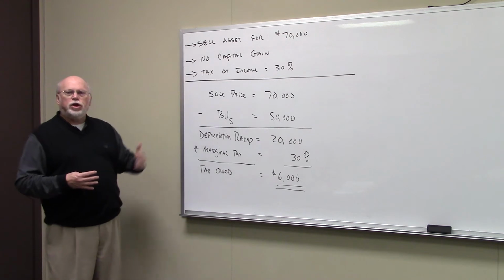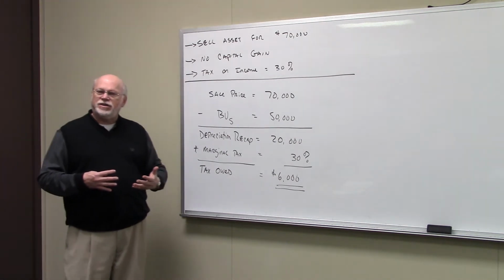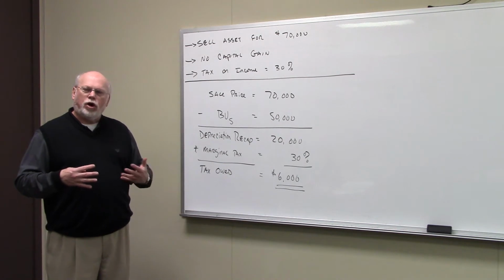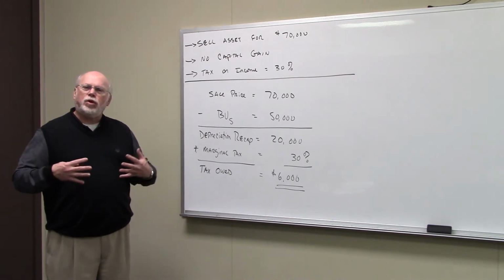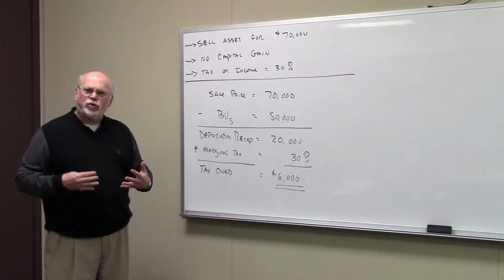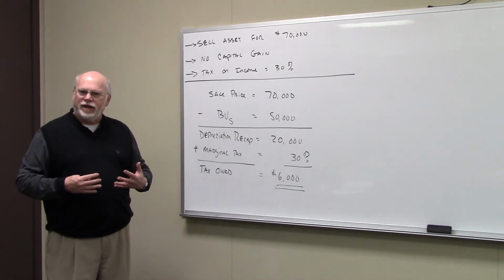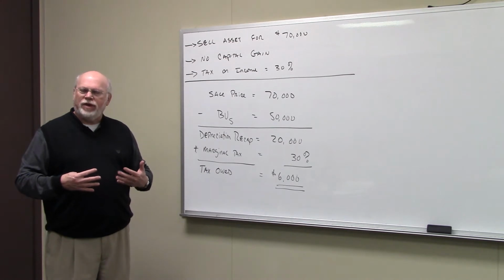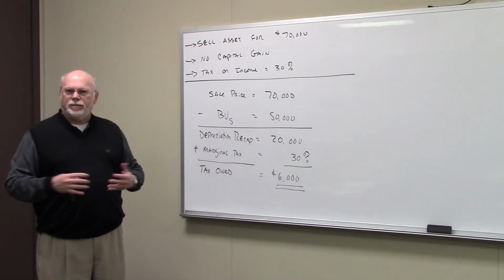The other thing you would want to know in order to calculate any tax consequences is, what's the marginal tax rate on our income? That is, if I bring in this income, what's the tax rate associated with that additional income that I'm bringing into the company? And we're going to assume, for our example, that the tax rate is 30%.